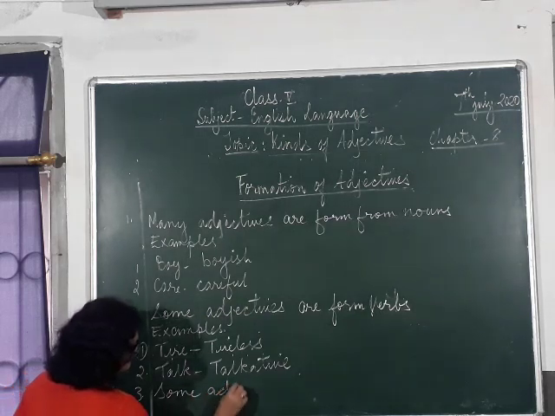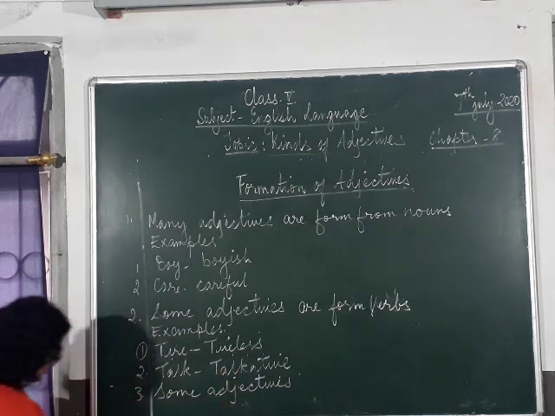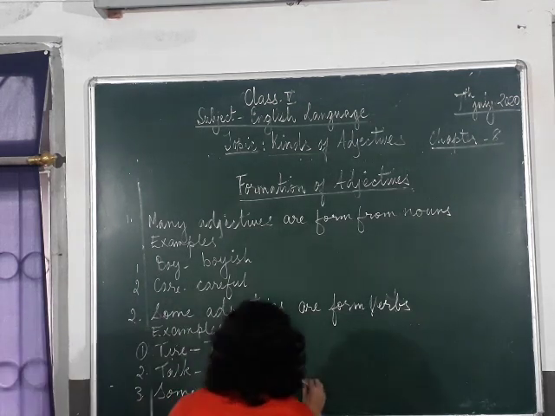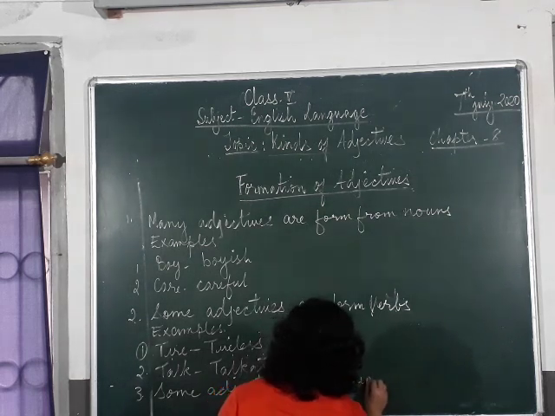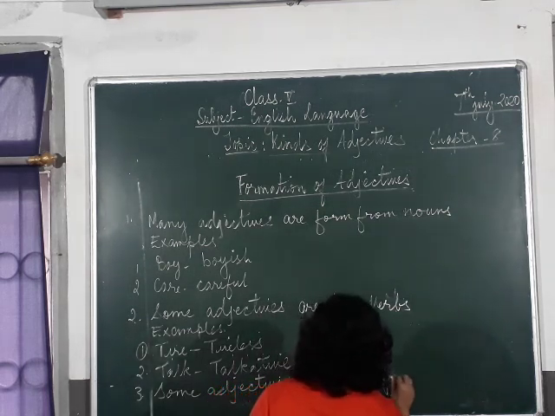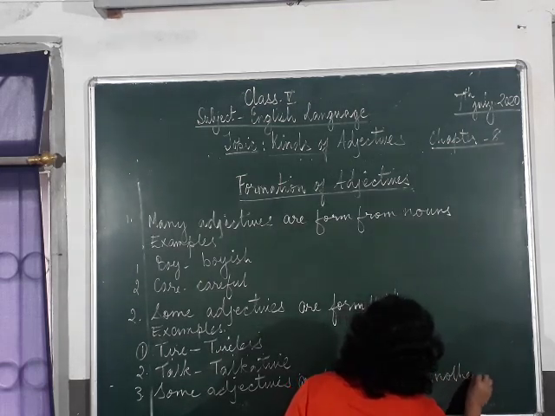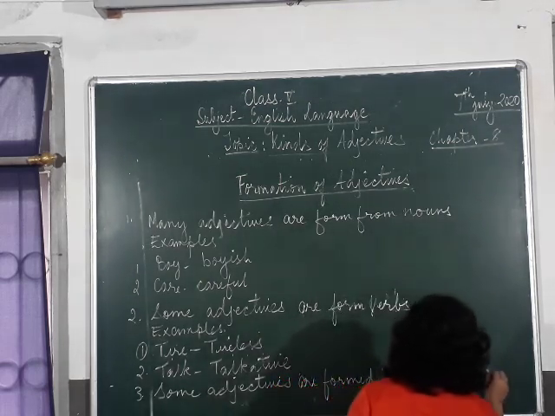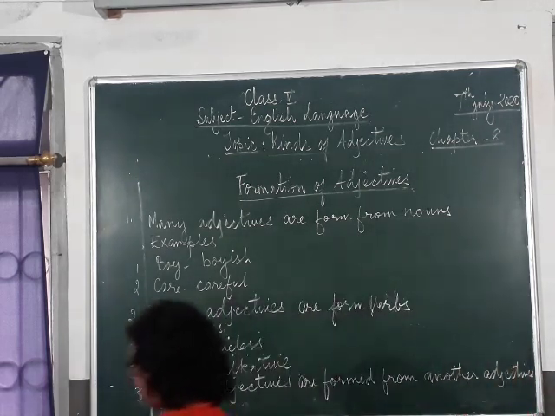Some adjectives are formed from another adjective.